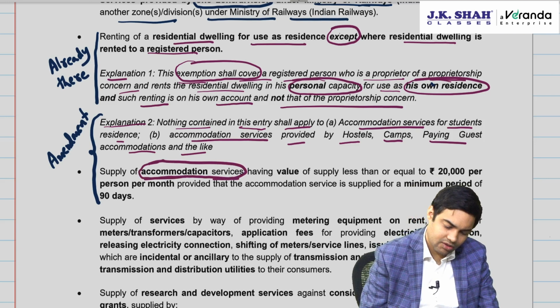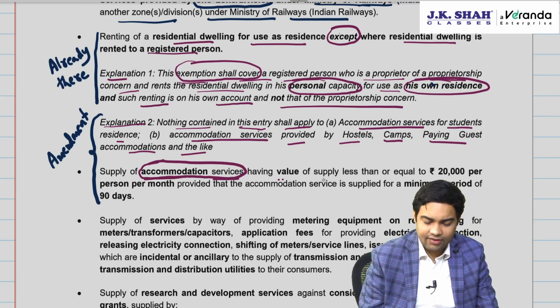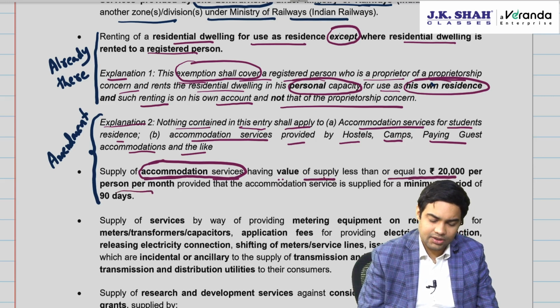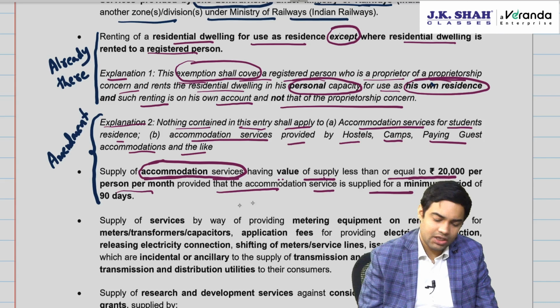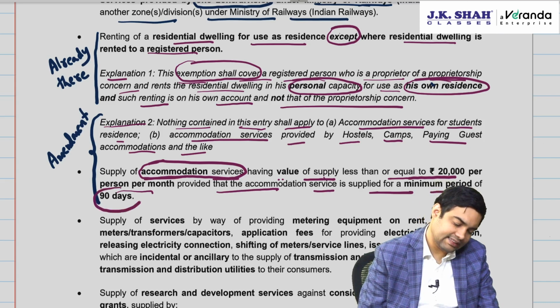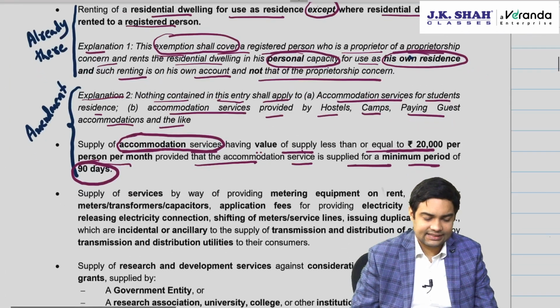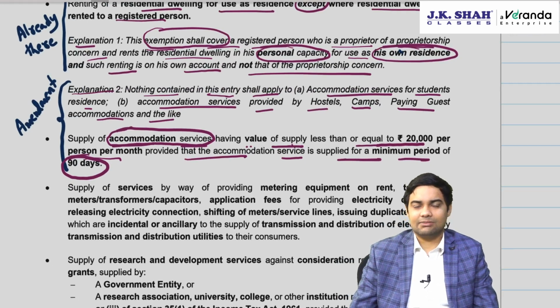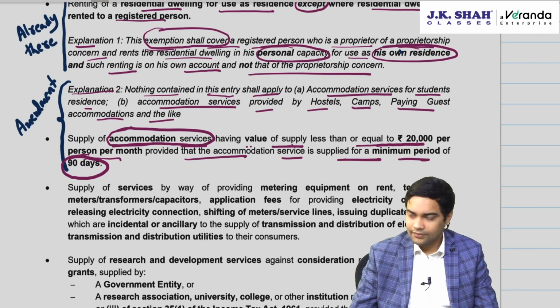Supply of accommodation service having value of supply of less than or equal to 20,000 per person per month, provided that accommodation service is supplied for a minimum period of 90 days. So there is a minimum period. If that minimum period is not met, then the exemption will not be available. Clear with this? Yes? Okay.